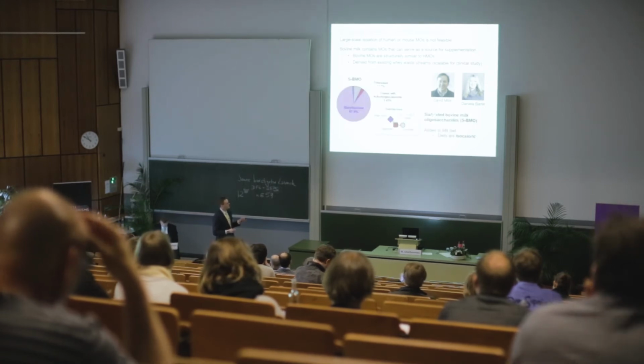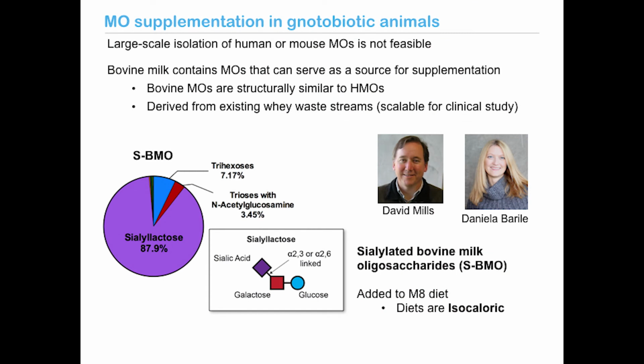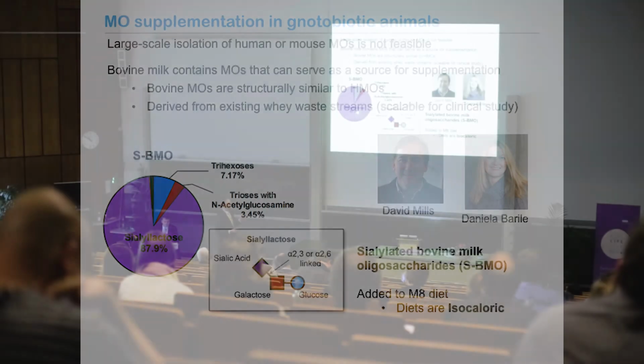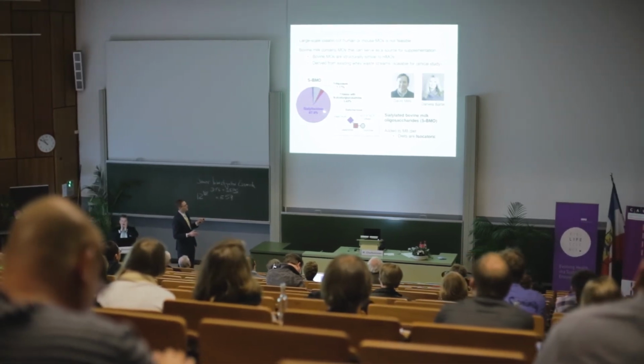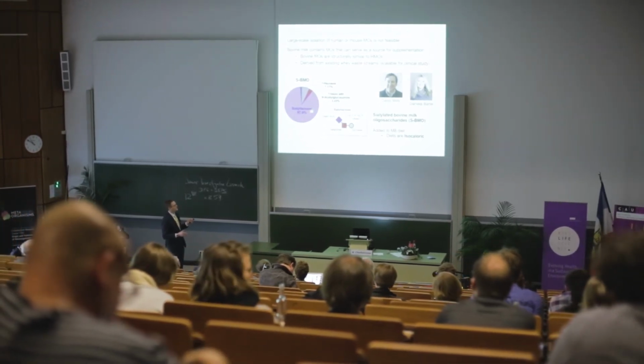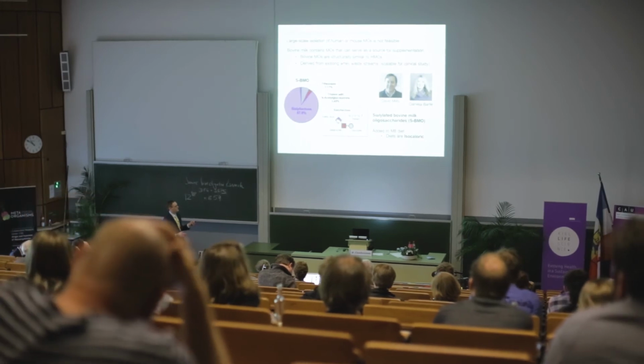So thanks to our collaborators at UC Davis, David Mills and Daniela Barile, we were able to get our hands on this mixture of sialic acid enriched bovine milk oligosaccharides, or SBMO. The milk oligosaccharide composition of that mixture is here. And what I just want you to take away from this is that most of this mixture is composed of this one compound, sialyllactose, which is this trisaccharide containing sialic acid.